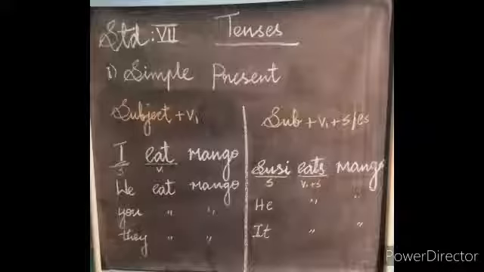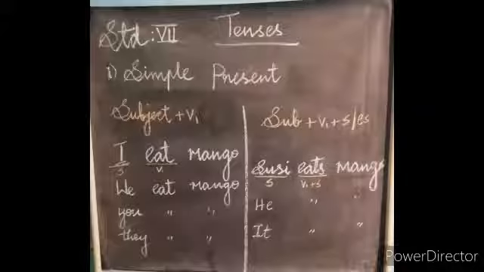Rule number 1. Subject plus verb 1. Verb 1 means present form of a verb. Example, I eat mango. I subject, eat verb 1, mango. Children, in tenses, verb is very important because using the verb only, we identify what kind of tense it is.